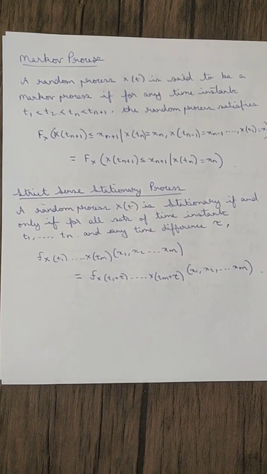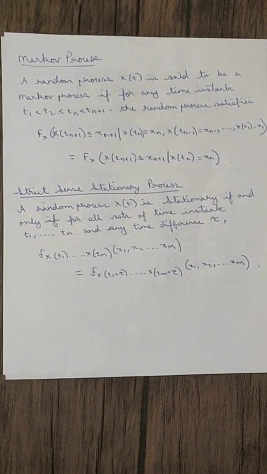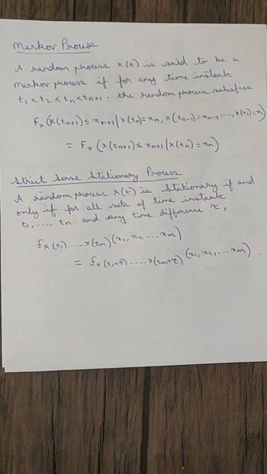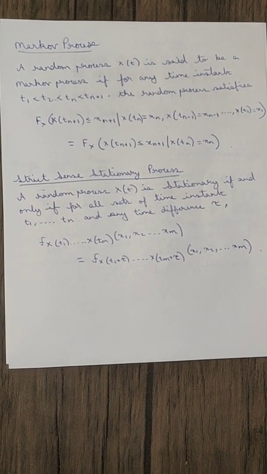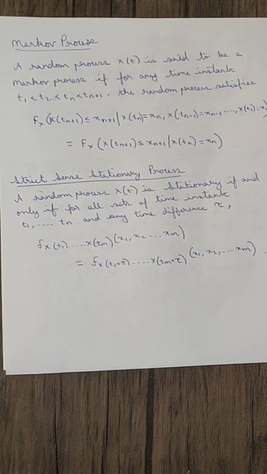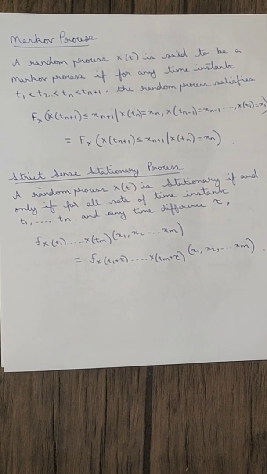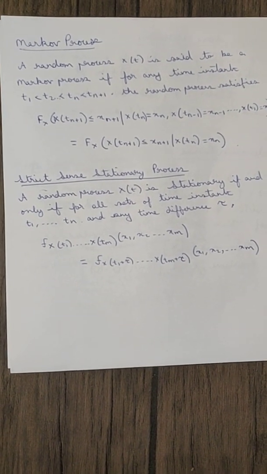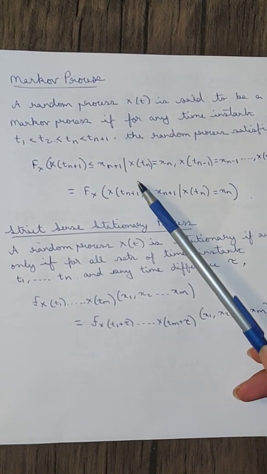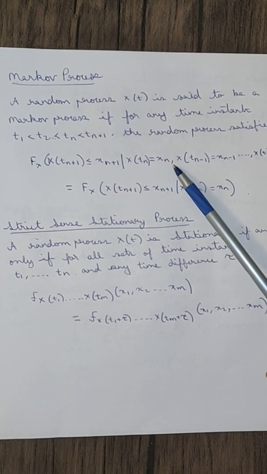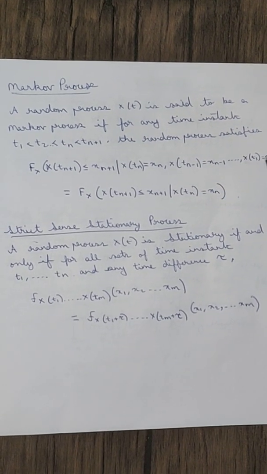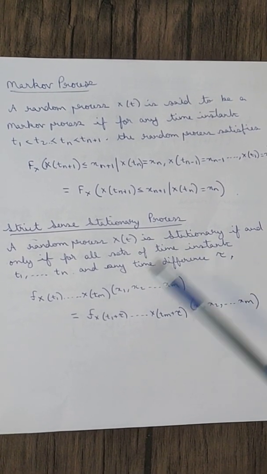So next we have the Markov process. A random process X(t) is said to be a Markov process if for any time instants t1 < t2 < ... < t_{n+1}, so for all these increasing time instants, the random process satisfies F_X(X(t_{n+1}) ≤ x_{n+1} | X(t_n) = x_n, X(t_{n-1}) = x_{n-1}, ..., X(t_1) = x_1).